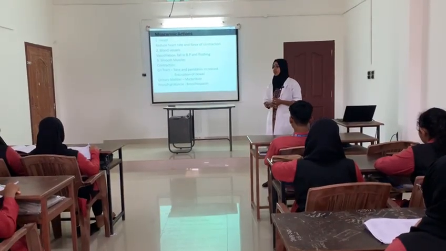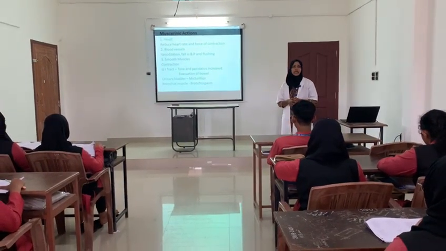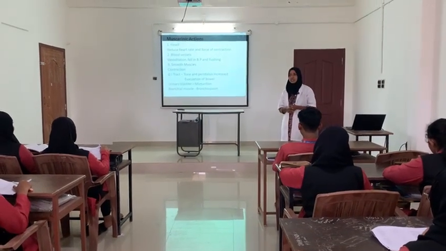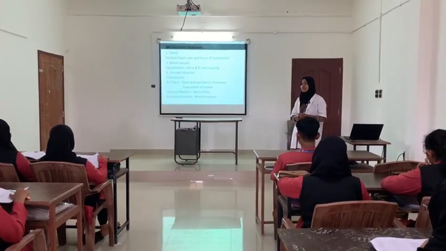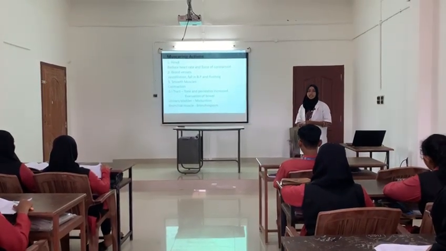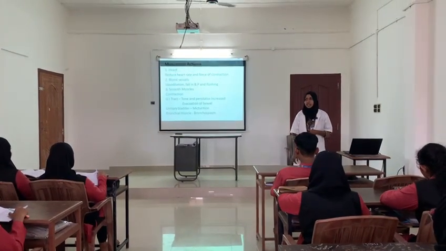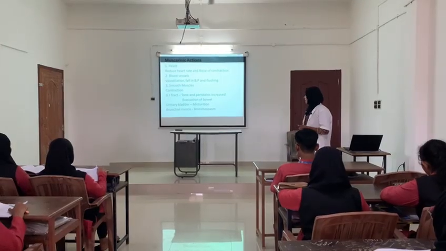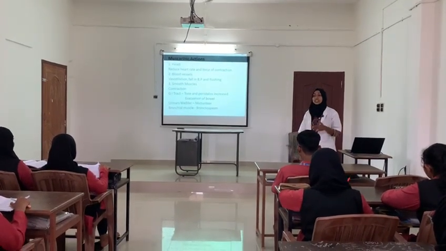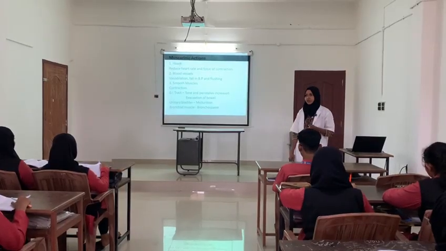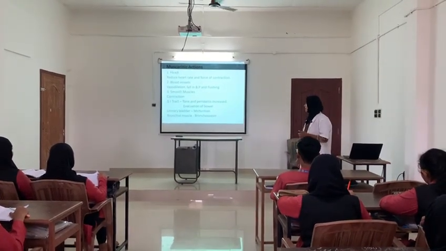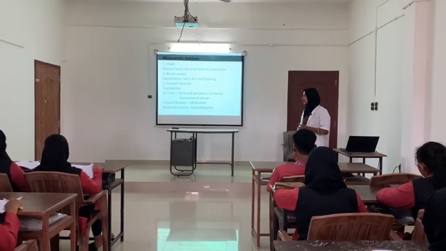The next one is the effect on smooth muscles. Overall, acetylcholine produces contraction of smooth muscle. Depending on the site, it produces different effects. On the gastrointestinal tract, tone and peristalsis are increased, so it increases evacuation of the bowel. On the urinary bladder it produces micturition.